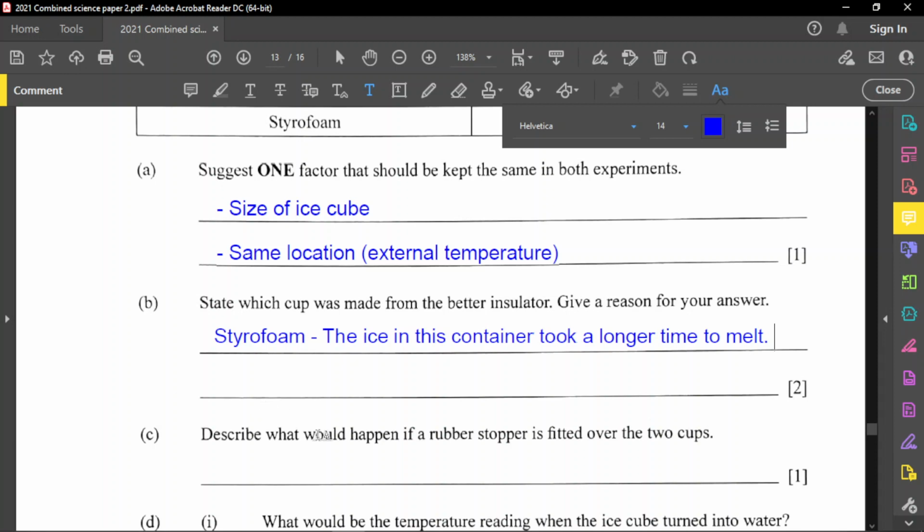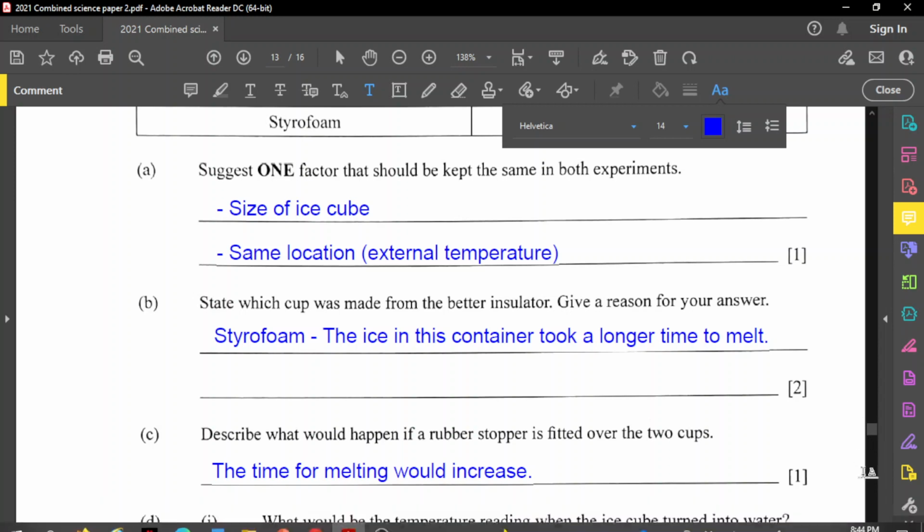Now for part C, describe what would happen if a rubber stopper is fitted over the two cups. If you put a rubber stopper over the two cups, you have less contact of the ice with the external environment, in terms of air passing into the ice. So what's going to happen is the time for melting would increase. Or you can just simply say they will take a longer time to melt. All right, so we're good at that.